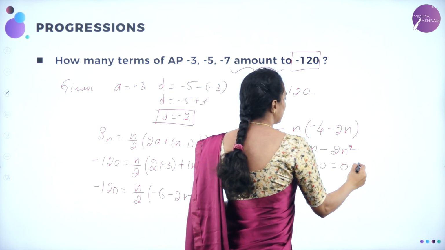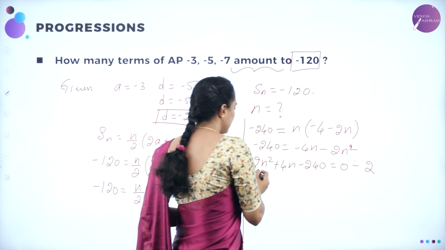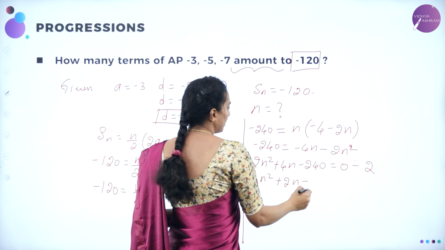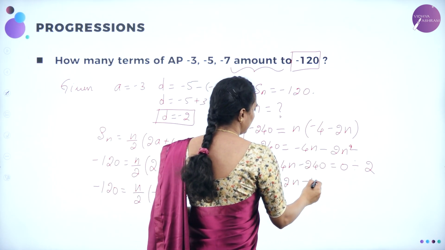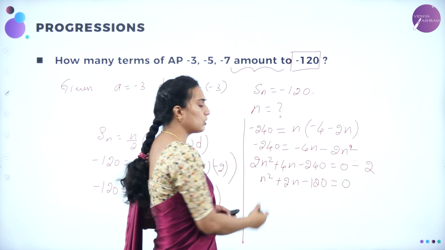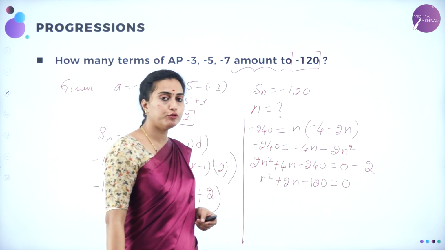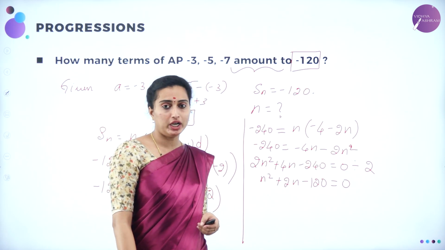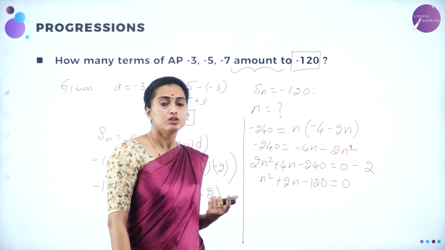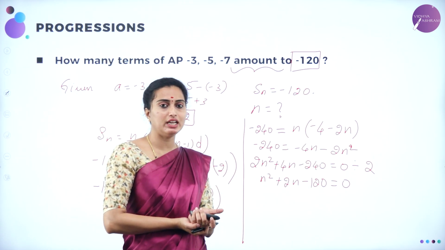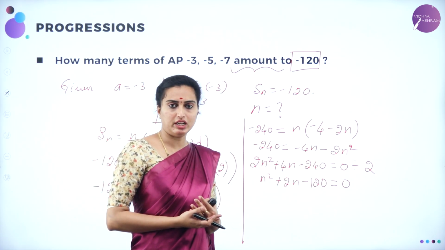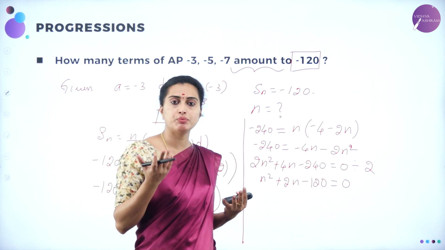Now you can divide this by 2. So therefore n squared plus 2n minus 120 will be equal to 0. Now you can solve this quadratic equation. If you multiply, you should get 120. If you add or subtract, you should get 2. So here a possible case is 12 and 10. If you multiply, 12 into 10 is 120, and if you subtract, 12 minus 10 is 2.